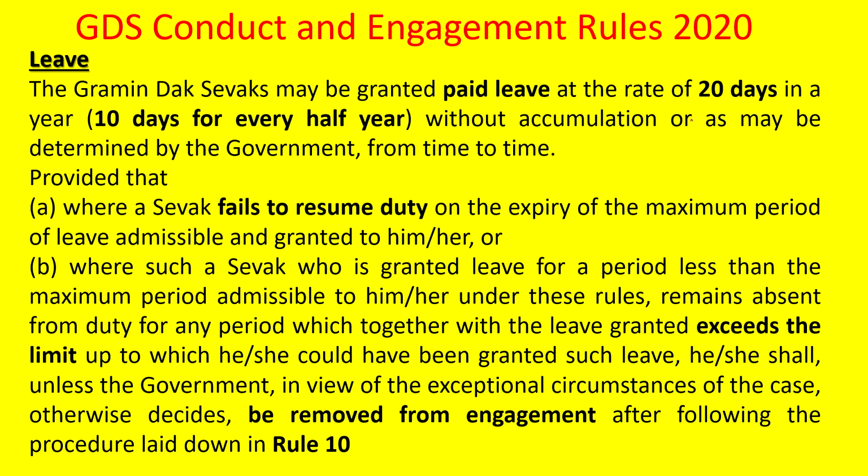Here, every half year, on 1st January they will give 10 days credit, and on 1st July also 10 days credit will be given. Total 20 days of paid leave will be given. That means while proceeding on leave, the GDS will be given the normal TRCA that was given in the previous month.